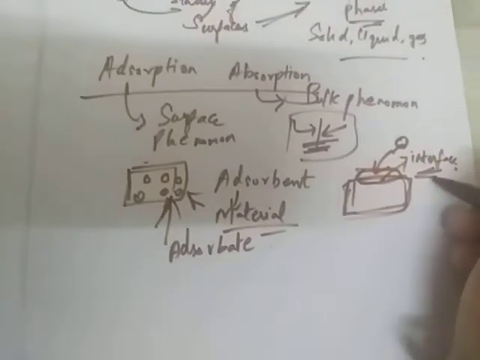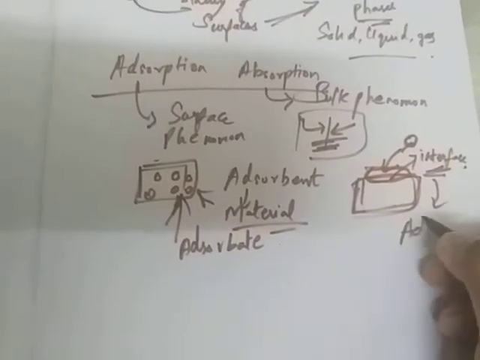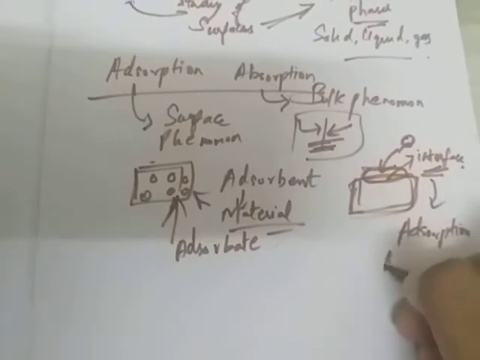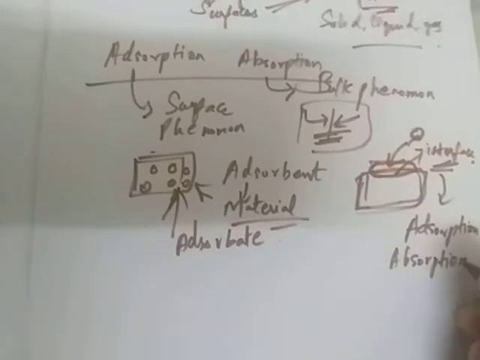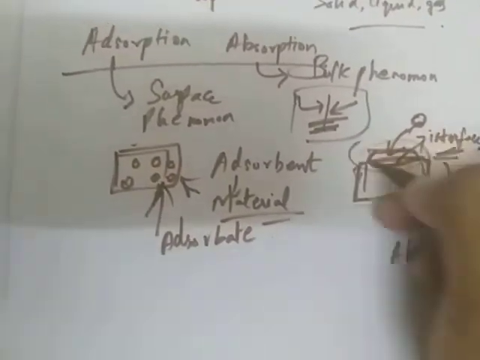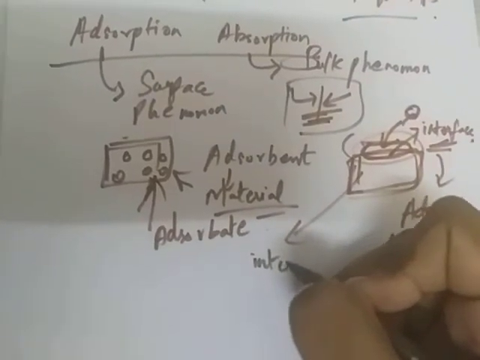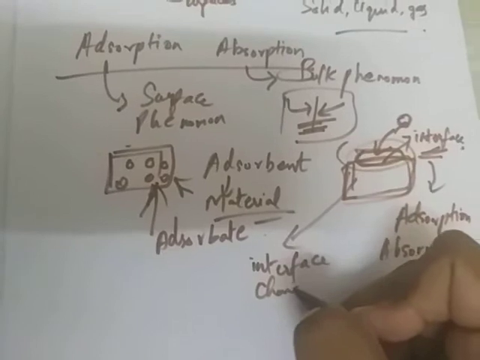With this interface only we will come to know whether adsorption or absorption takes place. And the interface changes when it comes to phases.